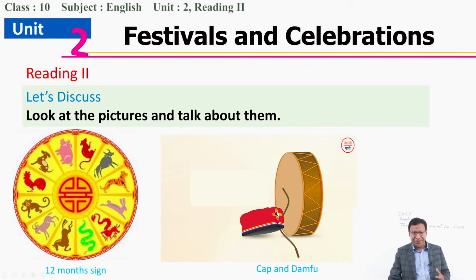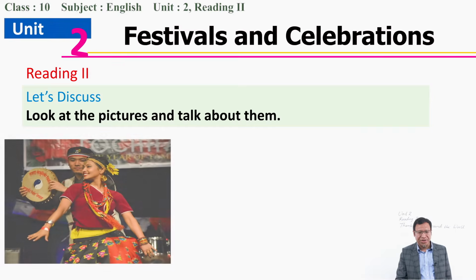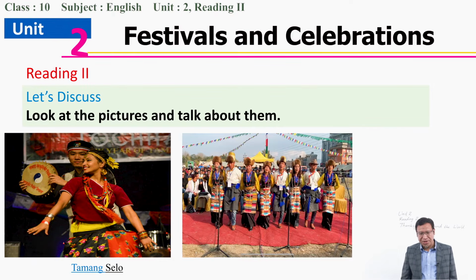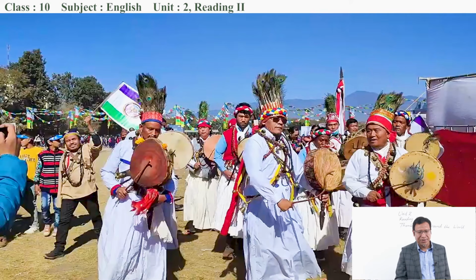Then what does this picture indicate? Yes, a kind of calf, and Damphu is there. So what kind of celebration does it indicate in our country? Is this a kind of dance you can see? Yes, that's Tamang Selo, of course. But what is the name of the festival? Can you guess? Go on guessing. There is also a special kind of dance known as Sabru dance. This is performed on some special occasions. Now look at the short video clip and try to recognize what festival in our country it belongs to.